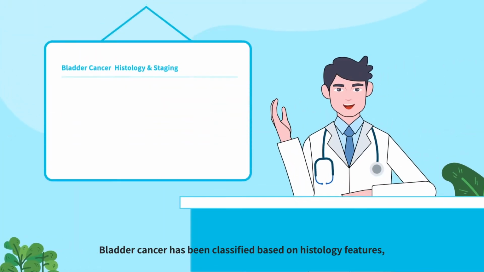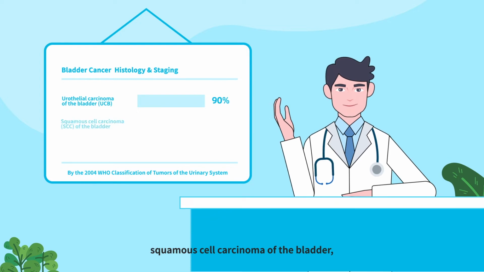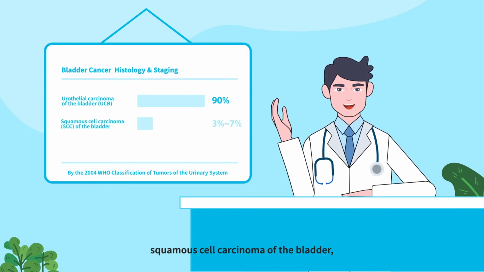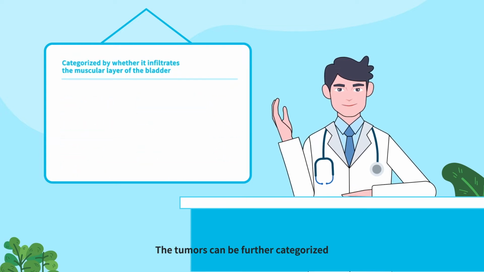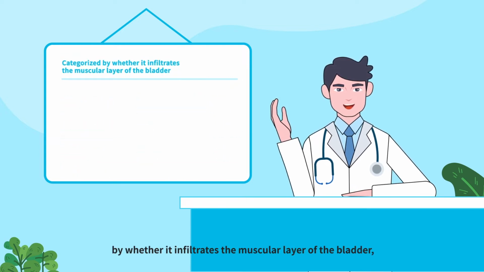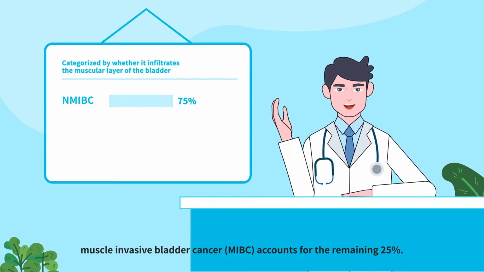Bladder cancer has been classified based on histology features: urothelial carcinoma of the bladder, squamous cell carcinoma of the bladder, and adenocarcinoma of the bladder. The tumors can be further categorized by whether they infiltrate the muscular layer of the bladder. Non-muscle invasive bladder cancer, NMIBC, accounts for about 75% of bladder tumors. Muscle invasive bladder cancer, MIBC, accounts for the remaining 25%.